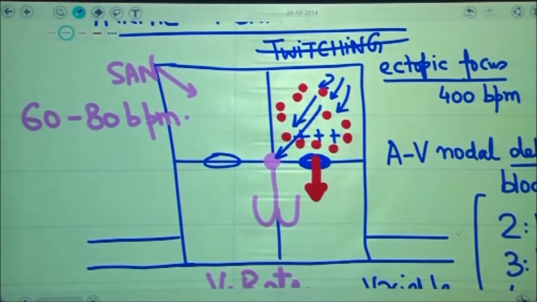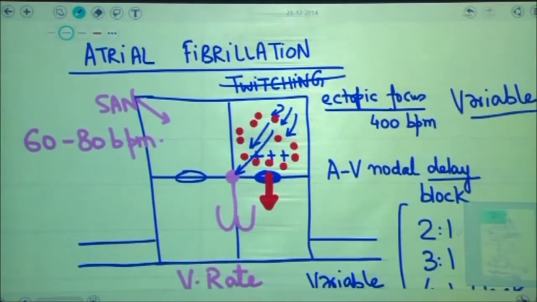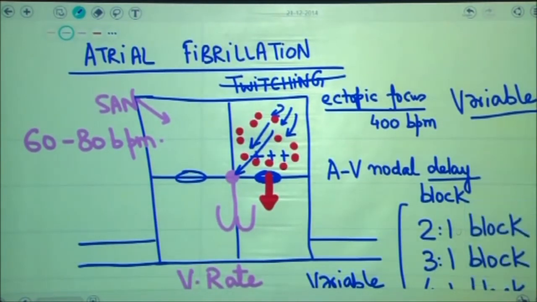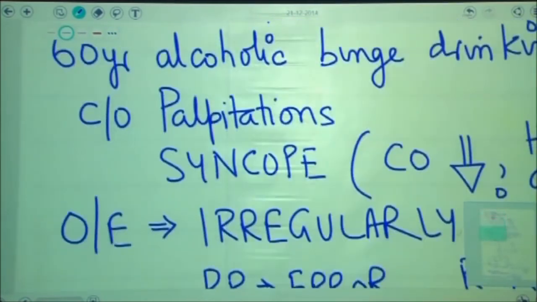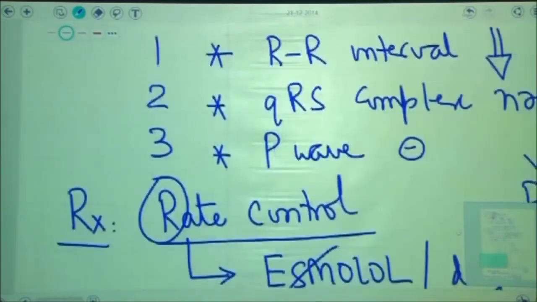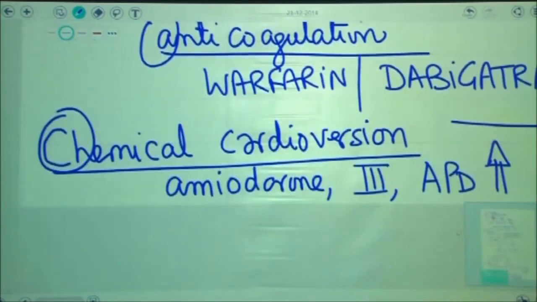I repeat again, if electrical cardioversion is given directly to this patient, the twitching of the atria will stop. Now the atria will start contracting in an orderly fashion, and orderly contraction of the atria will result in dissemination of clots into the systemic circulation. So when it comes to patients of atrial fibrillation, which is a supraventricular tachycardia, we must ensure that electrical cardioversion should only be done provided there are no clots in the left atria of the patient. And if you want to know the presence of clots in the patient, then the test that can be done to